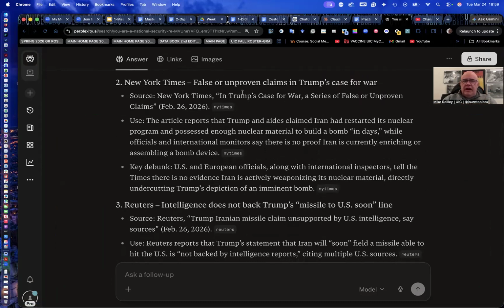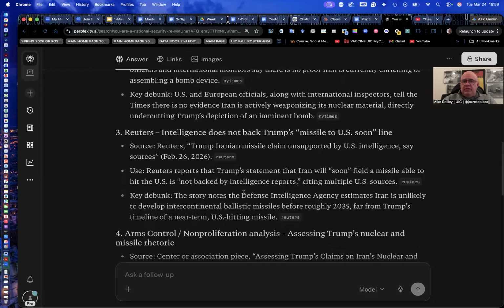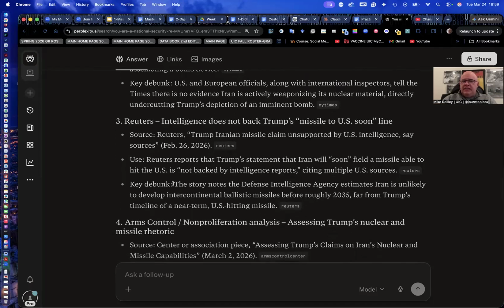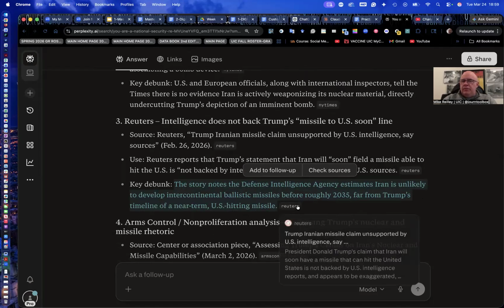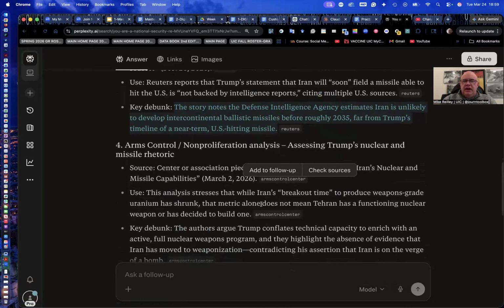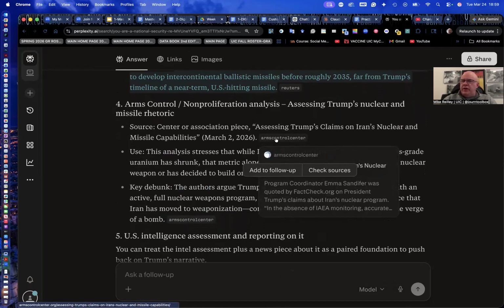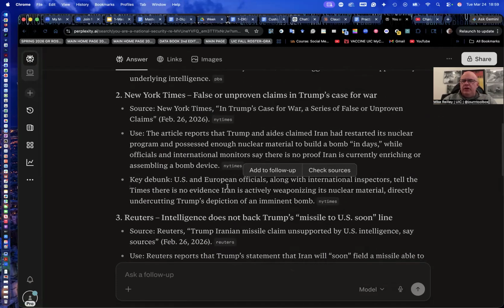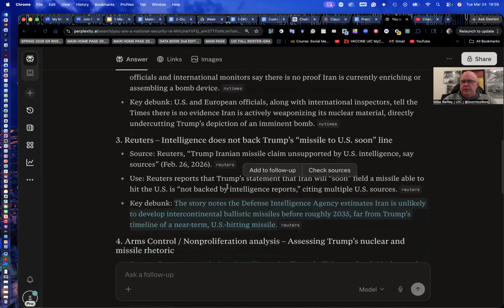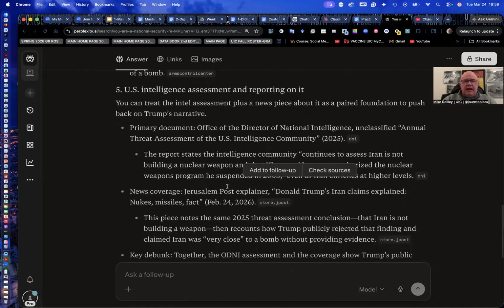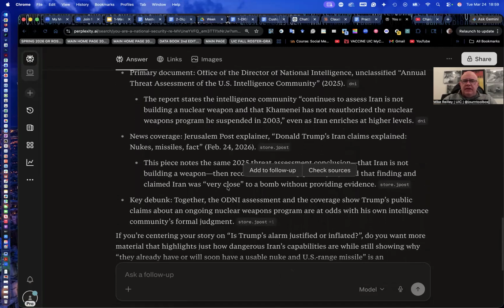Here's a New York Times article as well. So you see, it's really giving me some very direct answers, and this key debunk too really narrows it down for me and pulls it right out of this Reuters article. You can actually see where it references it in the article. It's pulling from Arms Control Center. I'm not quite familiar with that one, but the other ones: Reuters, New York Times, PBS, Public Broadcasting, and go